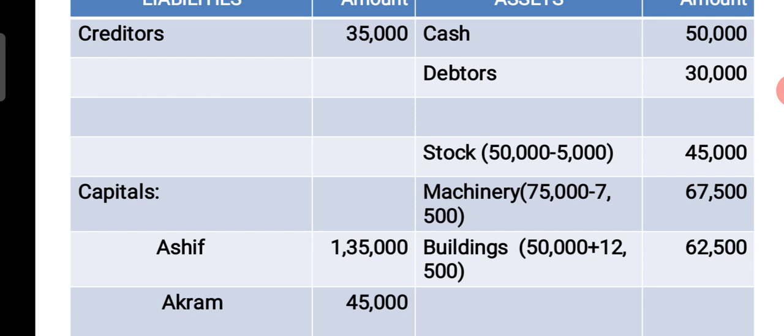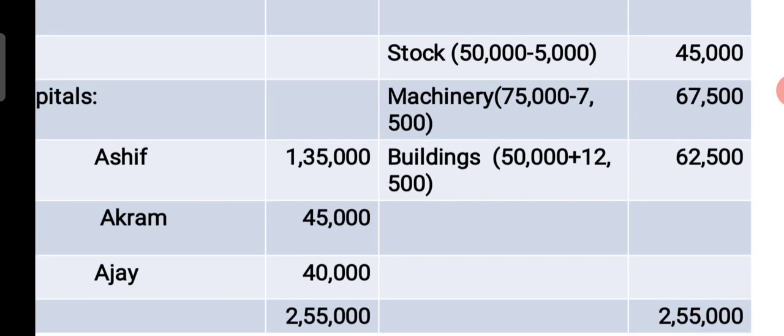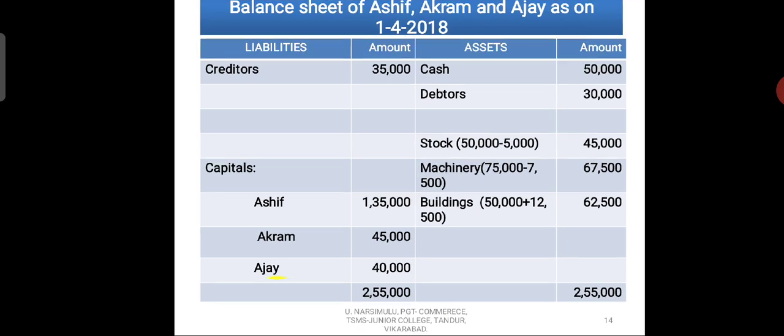Machinery book value is 75,000, the decreased amount 7,500 should be deducted, and 67,500 should be shown in the outer column. Buildings book value is 50,000, increased amount 12,500, total 62,500 we show in the outer column. The total of assets of the new balance sheet is 2,55,000.